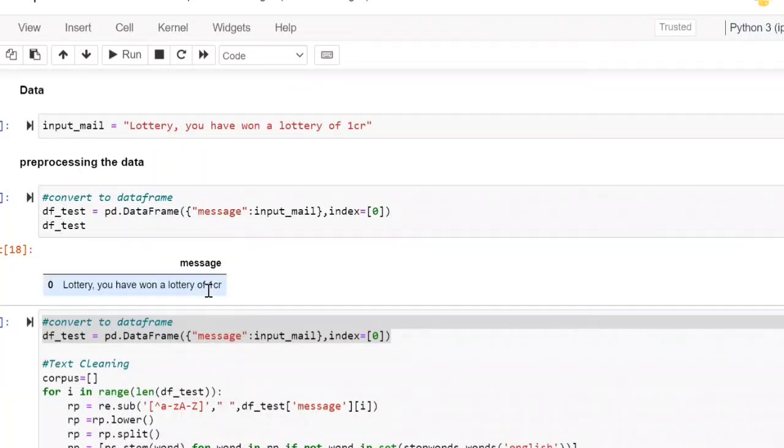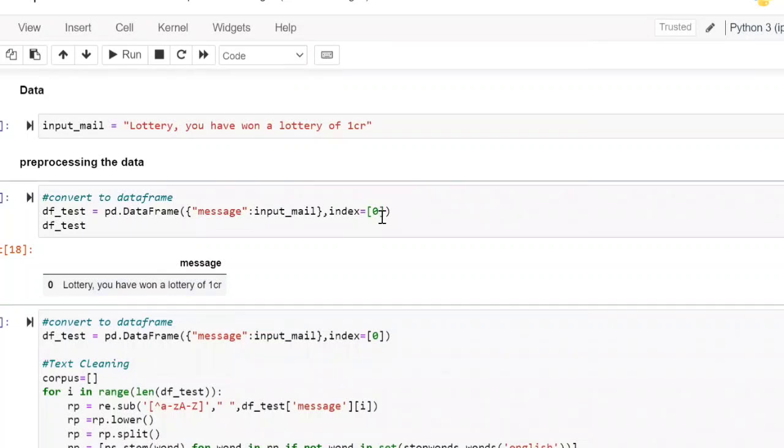Output column is not there, only input is there, and a row is there. By writing this line of code, I have got it like this. Index of 0 means I'm keeping this sentence at index 0, and the row will be added by using the index number. Done. First I have created the data frame.